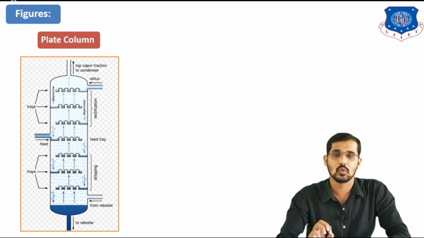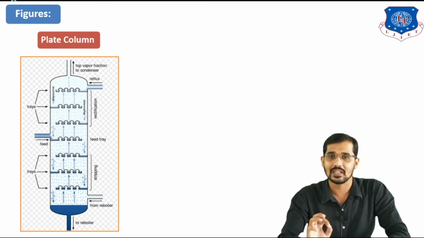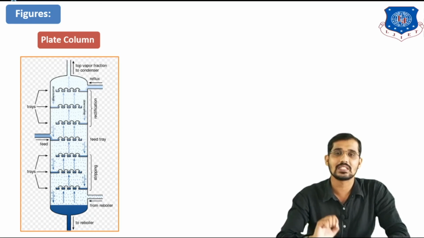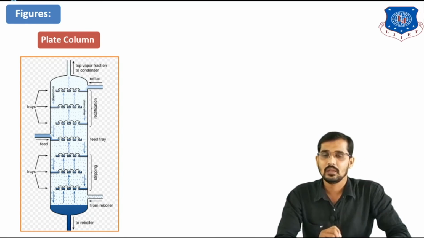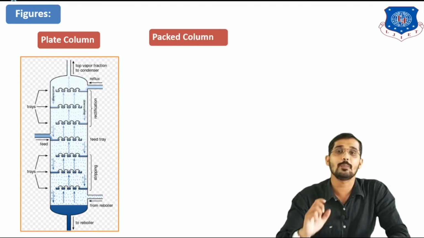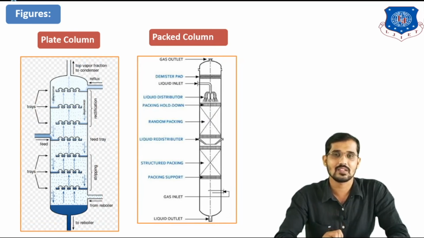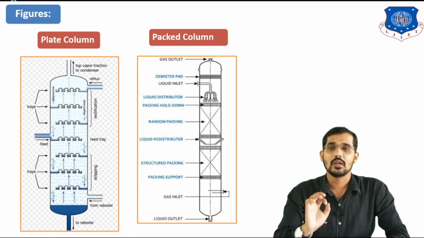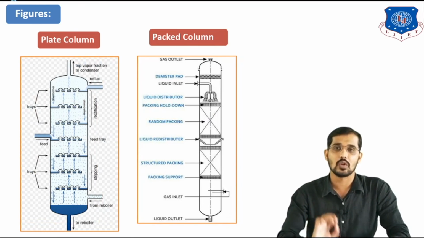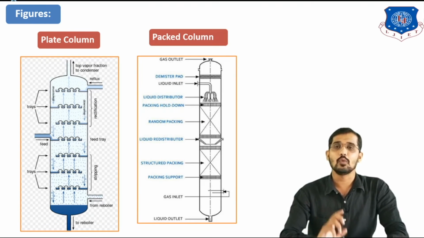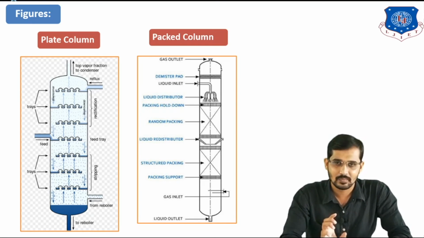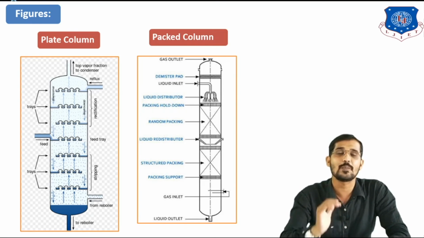There is a reflux ratio. That reflux ratio is L by D, the ratio of the liquid stream to the distillate stream. In the bottom section there is also a ratio, the boil up ratio, which is V by B. Now we will see another figure, for the packed column, which is an example of liquid dispersed equipment. You can see on the screen the figure for the packed column. Here we have the gas outlet, the gas inlet, and the liquid outlet, that is, the residual part, and this is liquid dispersed equipment.